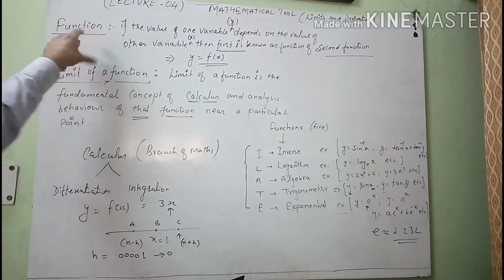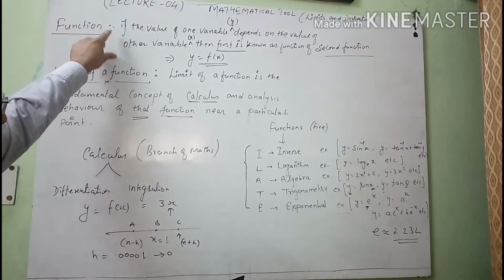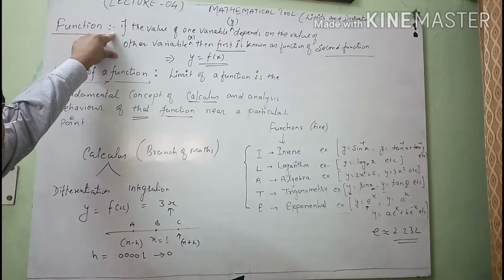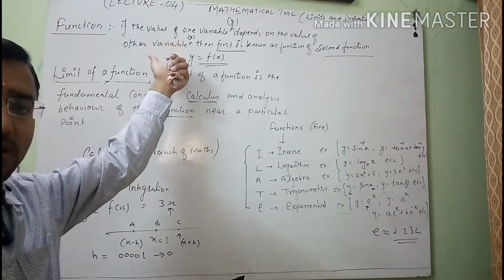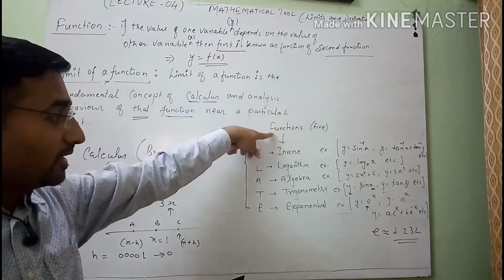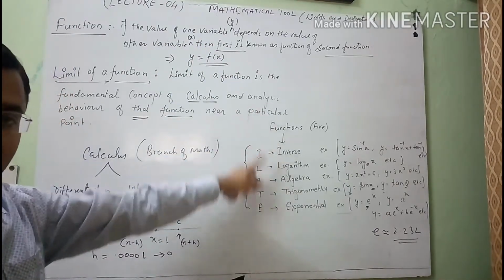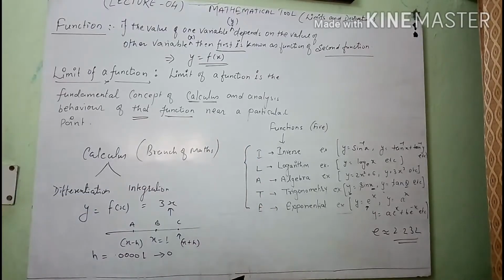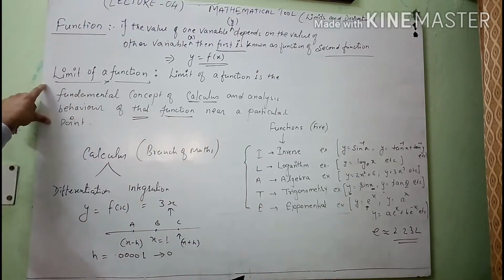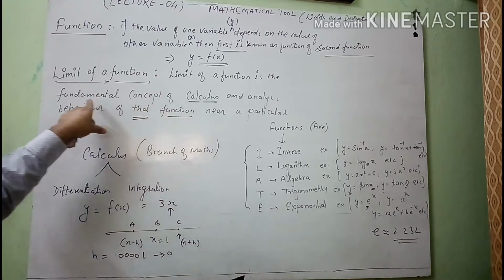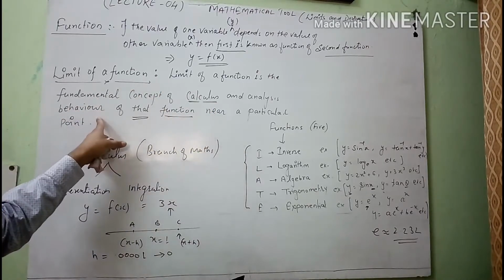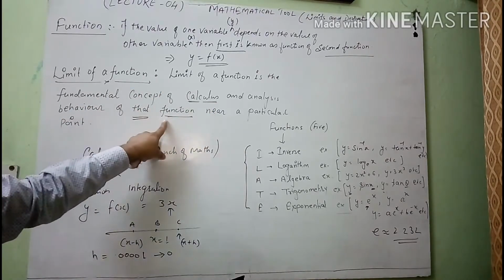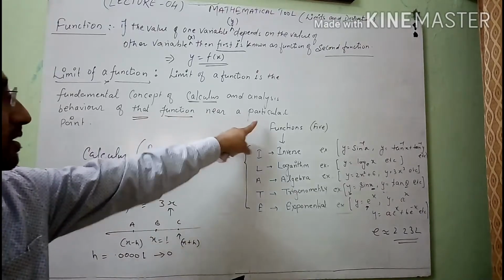First of all, I will repeat all the functions. You know what is the meaning of function? It means that if one variable depends on the value of the other, then the first variable is called a function of the second. And here I discussed 5 types of function in mathematics. And after that, the definition of the limit of a function, in which you will see that the limit of a function is a fundamental concept of calculus and analysis, describing the behavior of that function near a particular point.